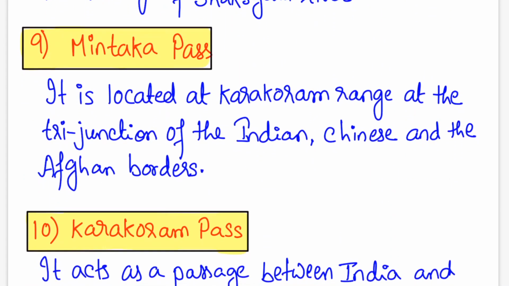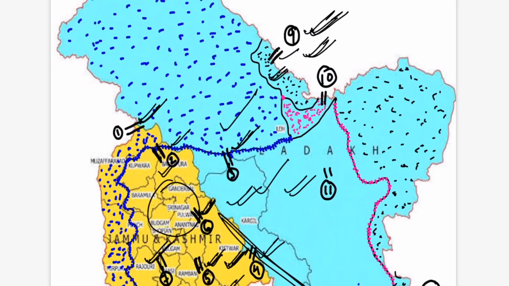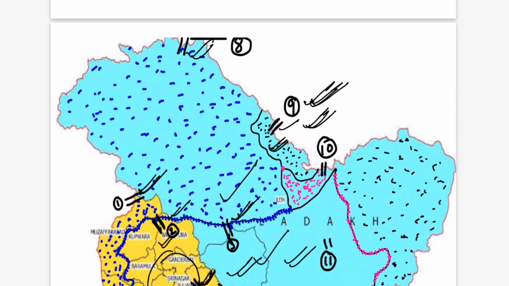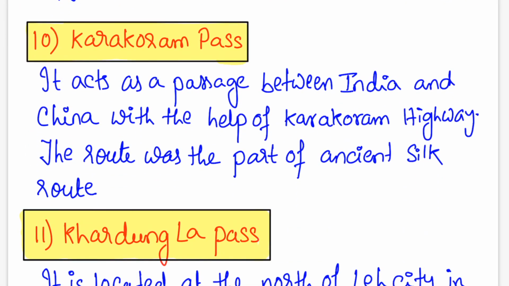Next is your Mintaka Pass. It is also in the Karakoram range and it is present on the tri-junction border of India, China and Afghan border. The northern edge here is your Mintaka Pass. The 10th one is your Karakoram Pass. It is near the Siachen Glacier. I will just show you. It acts as a passage between India and China, with the help of the Karakoram Highway.